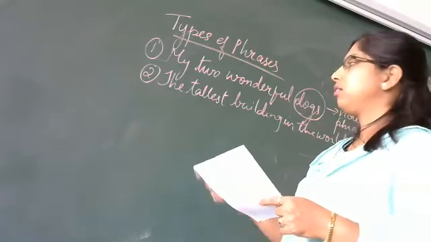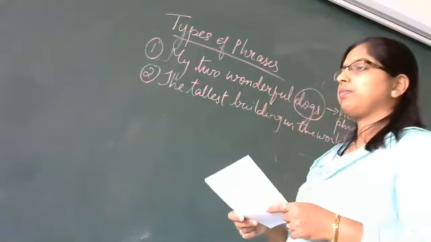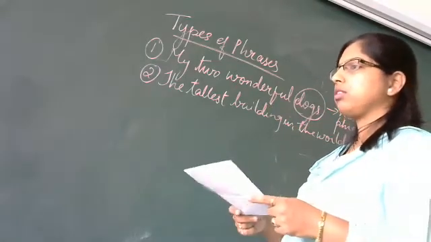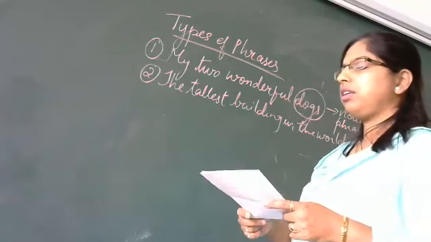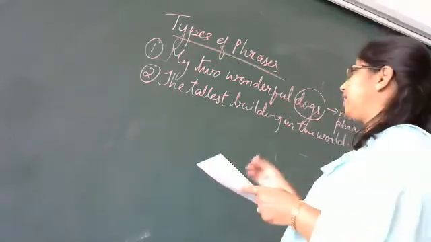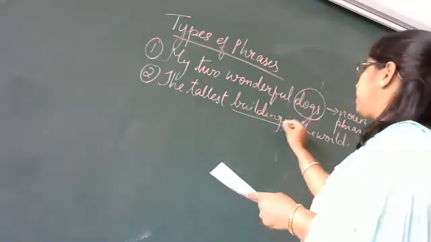Come on, answer. The tallest building in the world. Where is the noun? Nobody knows? Yes? Building. Very good. This is a noun. So what type of phrase is this?